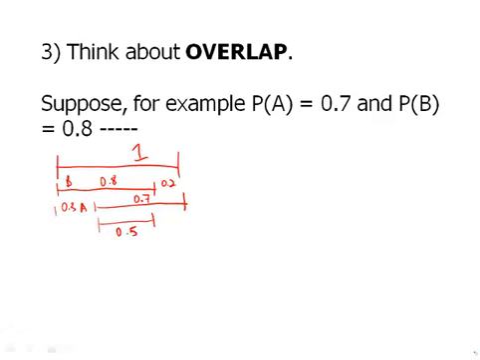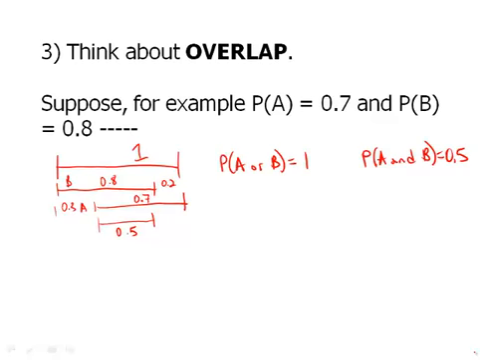So if we have a minimum of overlap, the probability of A or B equals 1. The probability of A and B equals 0.5.